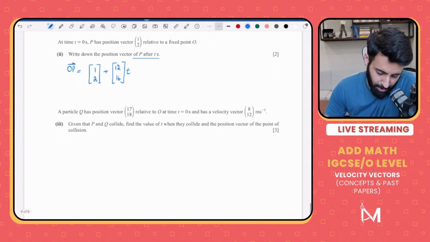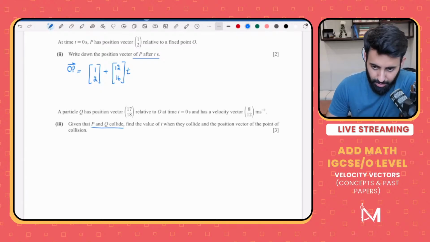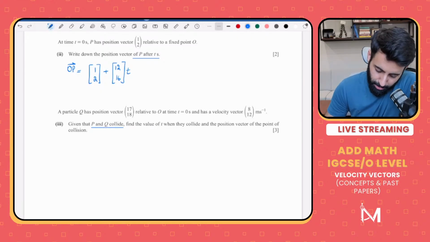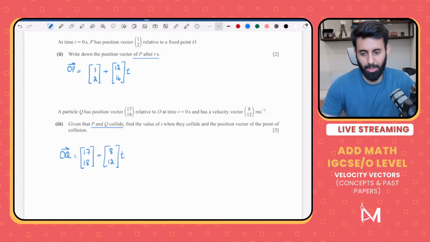A particle Q has position vector 17, 18 relative to O at time t equals 0 seconds and has velocity vector 8, 12. Given that P and Q collide. Okay, so now what happens when two objects collide? First of all, let's write down the position vector of Q after t seconds. So the point from where it's starting, 17, 18, plus the velocity at which it's moving, that's 8 and 12. Okay. And what are we going to multiply it with? We're going to multiply it by t.